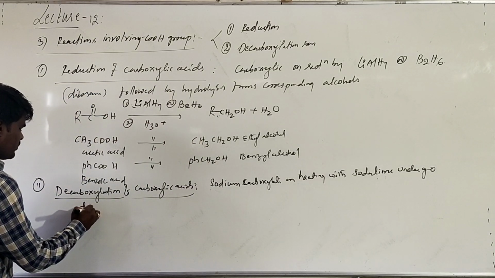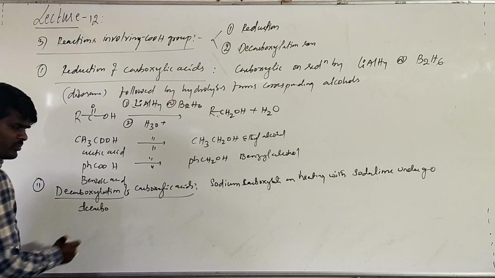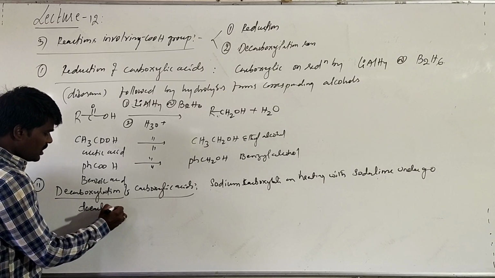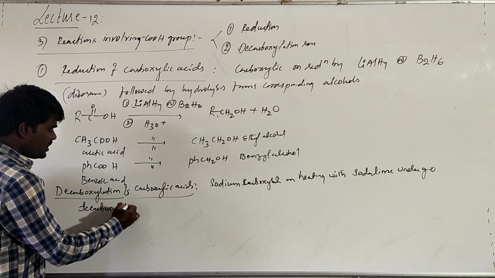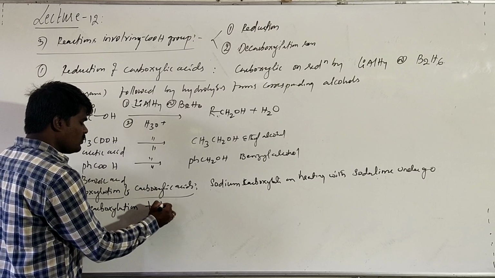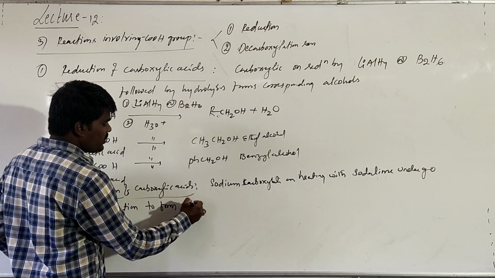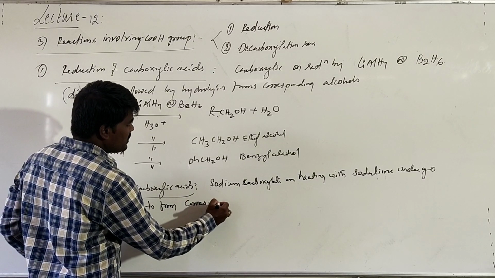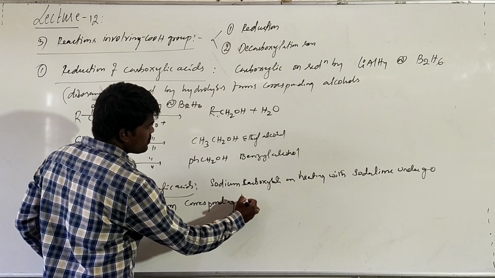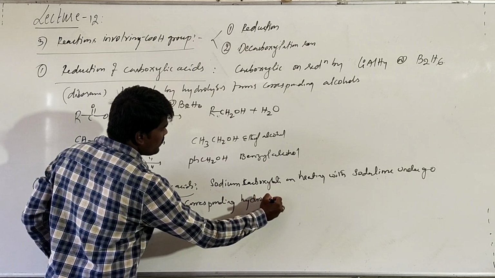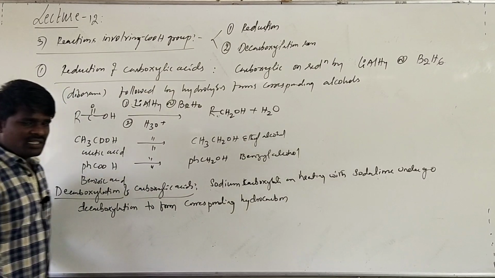What is meant by decarboxylation? De means removal. What is getting removed? Carbon dioxide. Decarboxylation forms the corresponding hydrocarbons. It can be either alkane or alkene or anything.